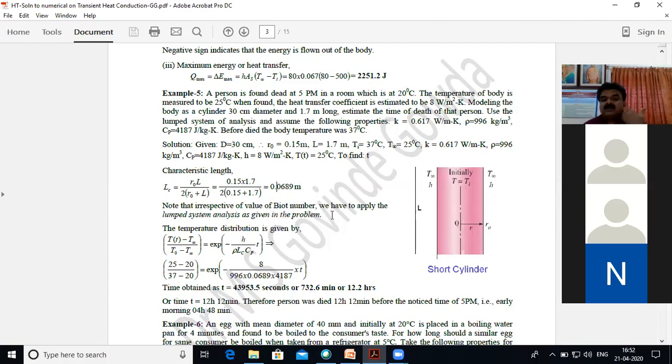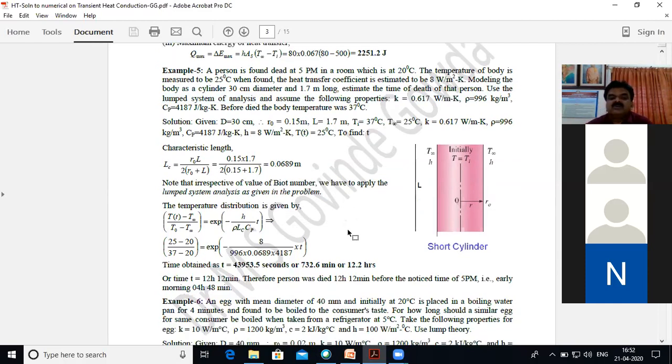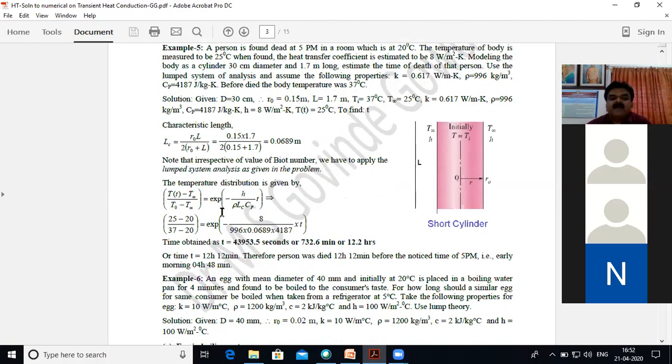Here, remember the note I have given: your Biot number may come less than 0.1 or more than 0.1. It is not the matter here. Very specifically he has mentioned to use the lumped system of analysis. So that means irrespective of the Biot number, you have to use lumped system of analysis. Therefore, we have to use lumped system of analysis.